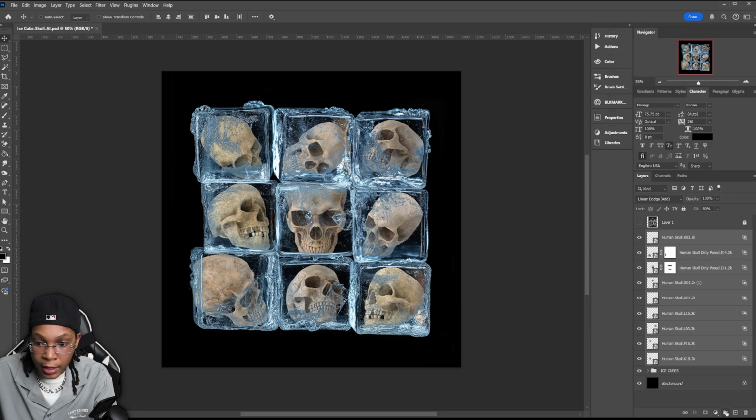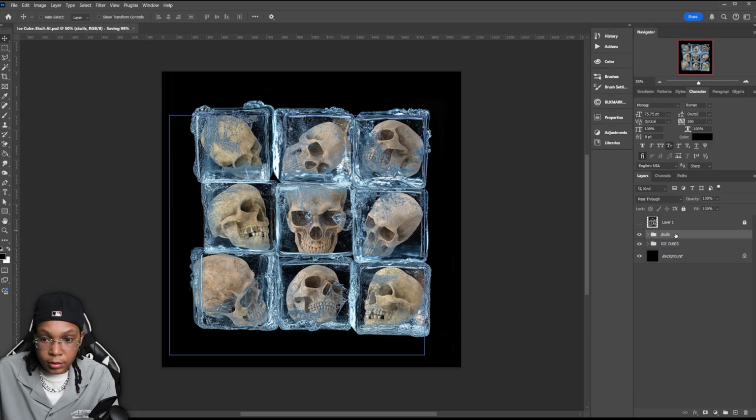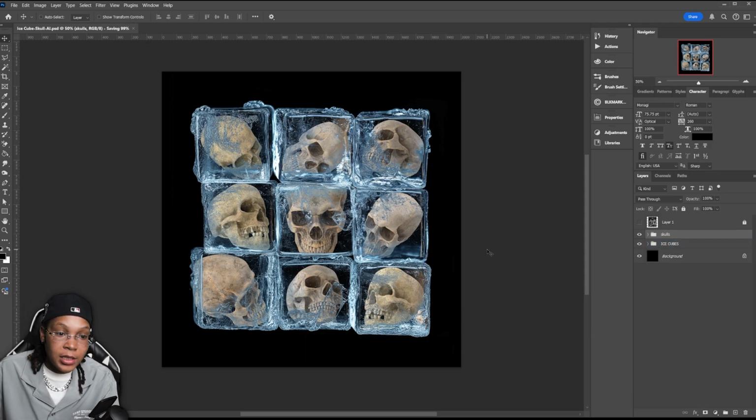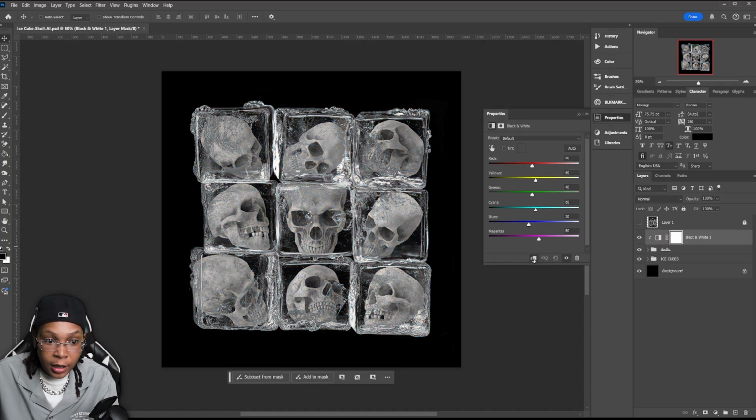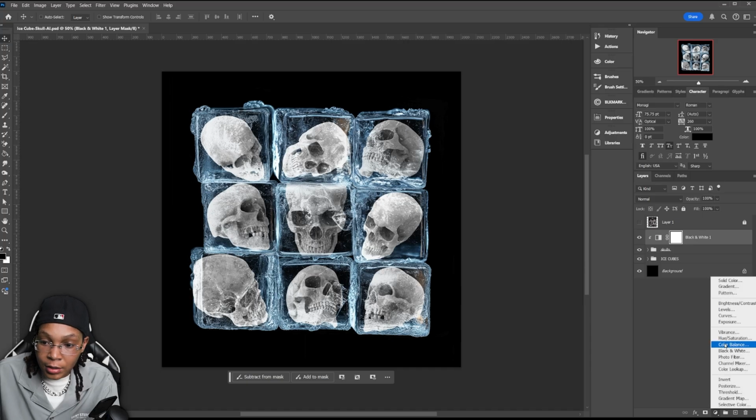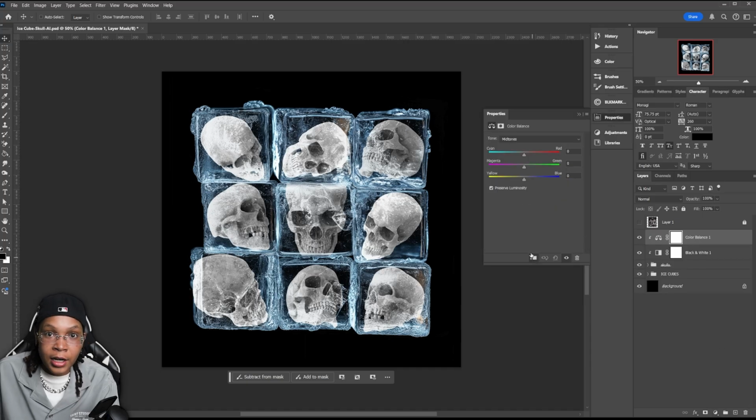So let's go ahead and create that group. Let's call this skulls. Save this. And now we can start making some adjustments to the actual skulls to make it work within our image. Let's go ahead and add a black and white layer on there. Create a clipping mask. And let's go ahead and start adding some color balance in here. And let's add another clipping mask.